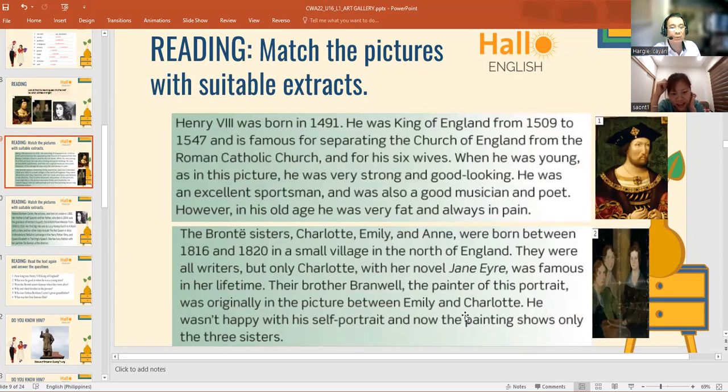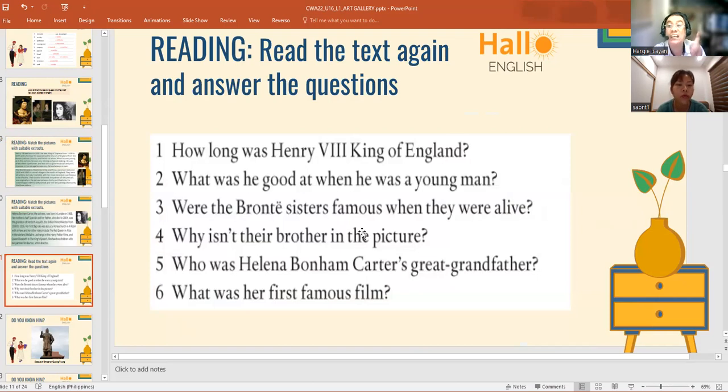Actually, they're not. They were all writers, but only Charlotte, with her novel Jane Eyre, was famous in her lifetime. But when we are talking about the three sisters, they did not become famous. Only Charlotte had her writing published, only one sister, not all of them.